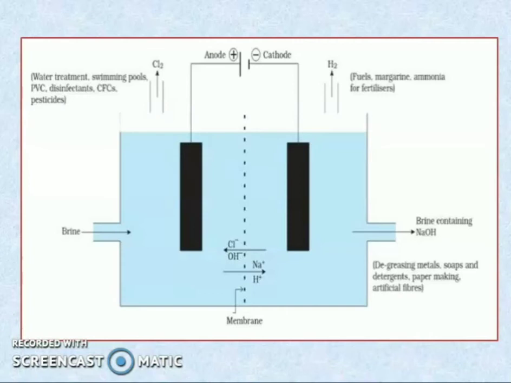You can see the next figure also. Here you can see two electrodes. One is an anode and the second one is a cathode. The anode is positively charged, and the cathode has a negative charge. In this one, this is brine. Brine is nothing but sodium chloride solution. When this sodium chloride is put in a beaker containing water, NaCl will be split up into Na plus and Cl minus, and water will be dissociated to form H plus and OH minus.